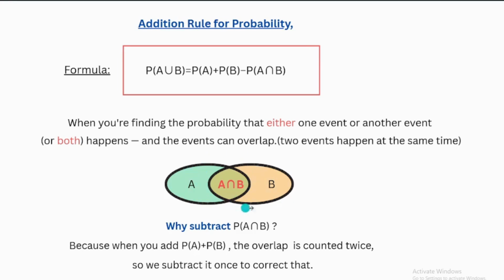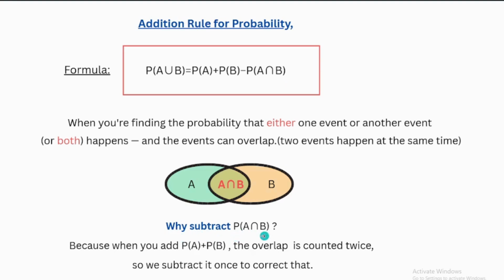When we get both, there is an area which is the overlap, and that's why we subtract the intersect of the two events.